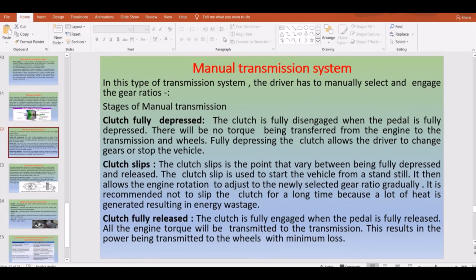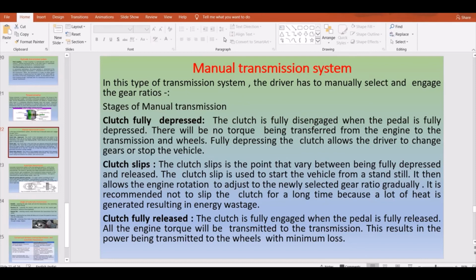What is fully depressed? It is simple: when you fully disengage the pedal, we say it is depressed. When you release the pedal and the force is applied, we say it is released, or engaged. In between, the difference is what we generally call clutch slip. This slip is used to start the vehicle from standstill. It also allows your engine rotation to adjust to the newly set gear ratio. It is usually recommended not to slip the clutch for a long time, because a lot of heat is generated, resulting in energy wastage if you continuously slip the clutch. So that's it about clutch slippage, depressing and releasing.